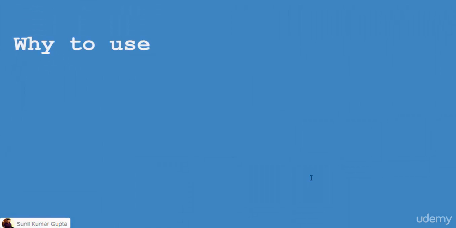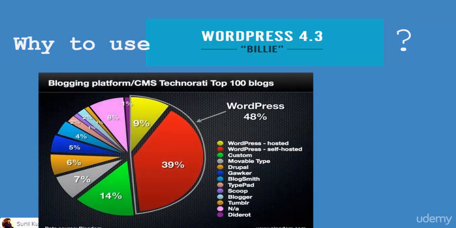You may ask, why use WordPress? Very good question. Anybody can ask. If you are new to WordPress, I won't say anything; I'll show you this picture. Look at this graph.